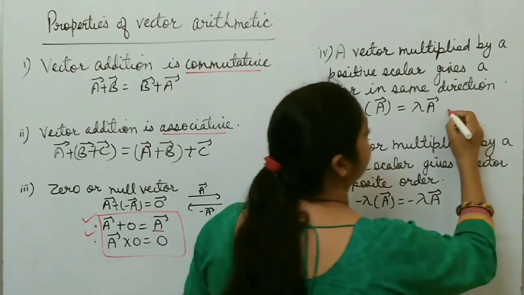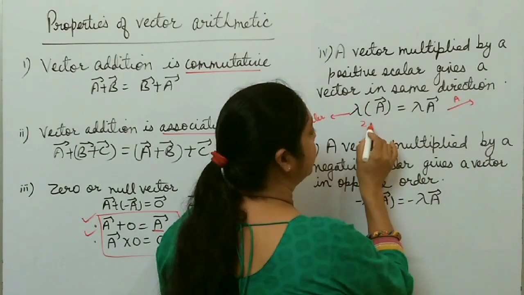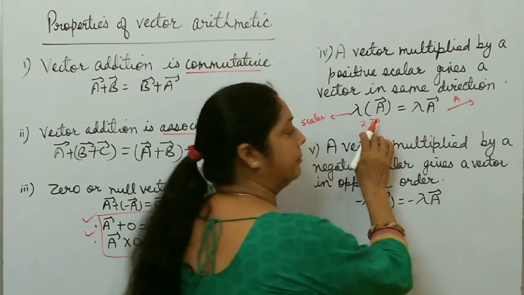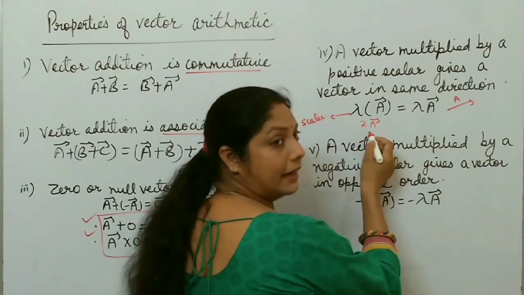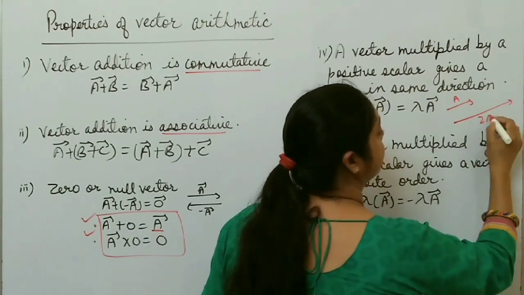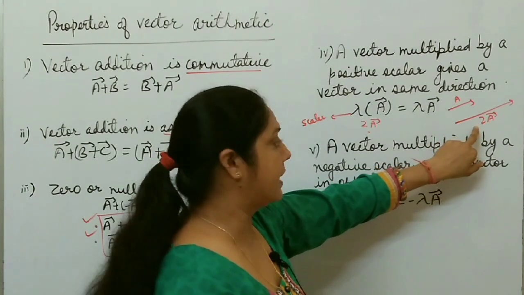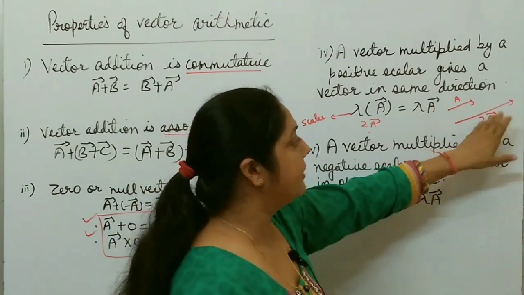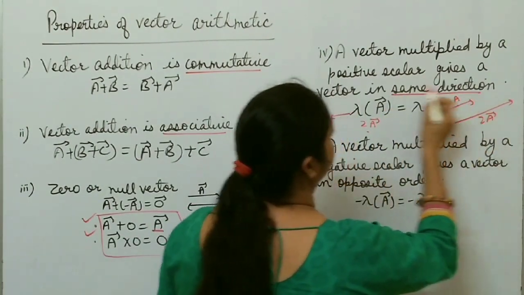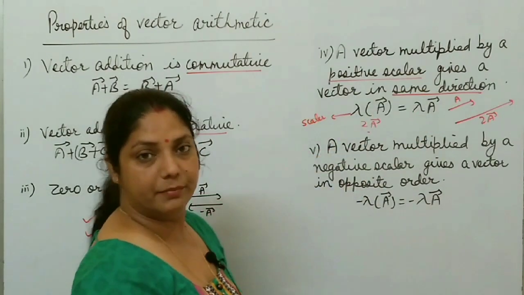Suppose a is this one, right? Now you multiply this a by 2, giving 2a. So 2a is again a vector in the same direction, but its magnitude is twice. So a is this one, so twice a is this one. In this way you multiply a positive scalar quantity. If you multiply a vector with a positive scalar, the resultant vector is in the same direction, right?